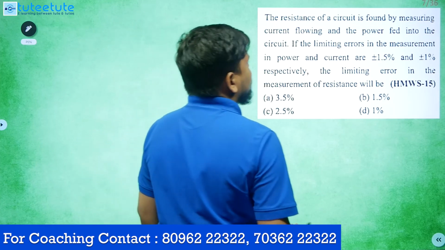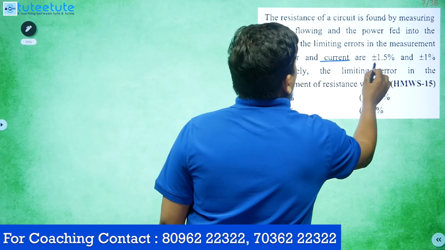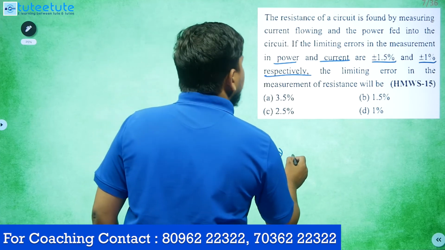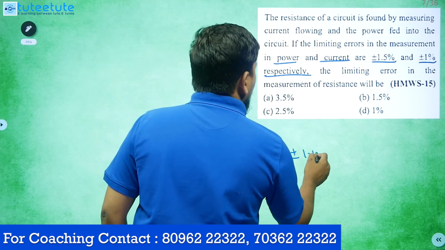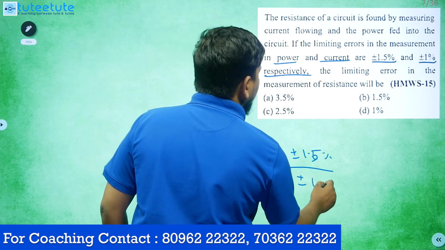In power, what is the percentage error? Plus or minus 1.5%. In current, what is the error? Plus or minus 1%.